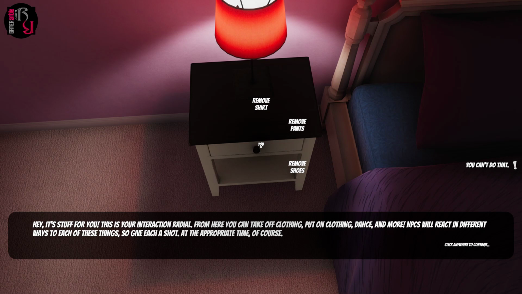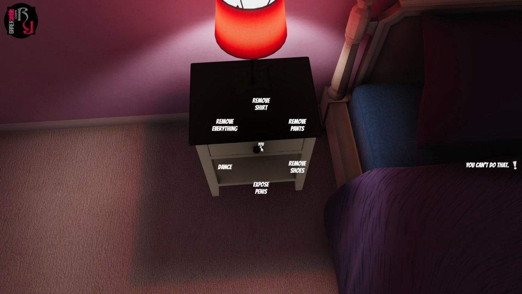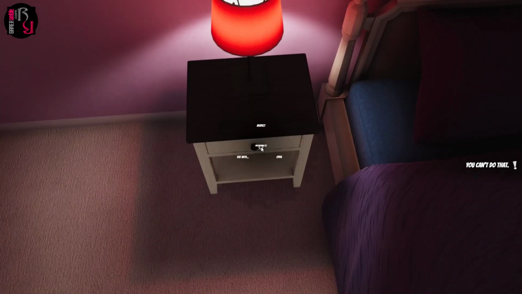This is your interaction radial. From here you can take off clothing, put on clothing, dance and more. NPCs will react in different ways to each of these things, so give it a shot at the appropriate time, of course. Pro tip, all the time is the appropriate time. All of these options, definitely, maybe. Let's not do any of those right now.